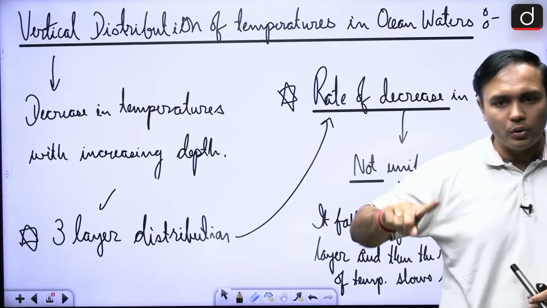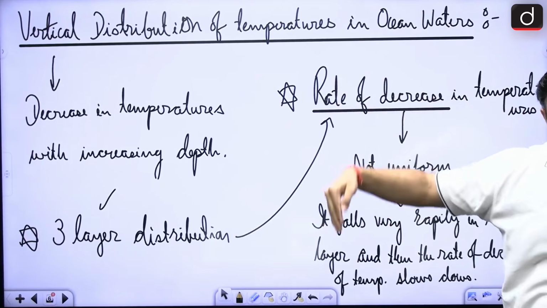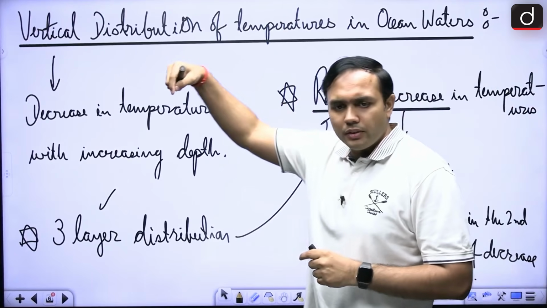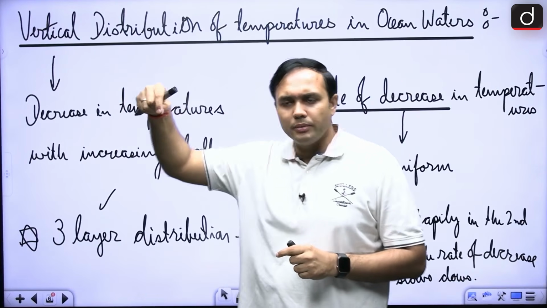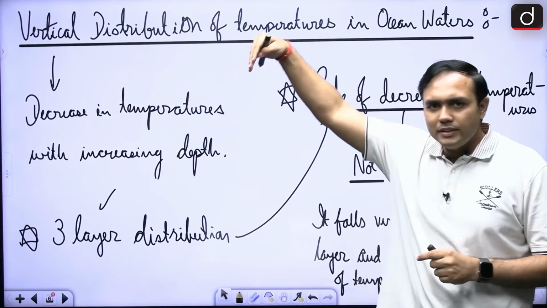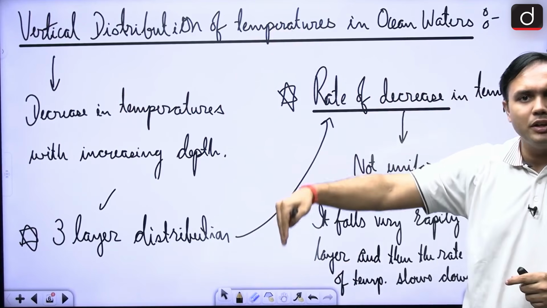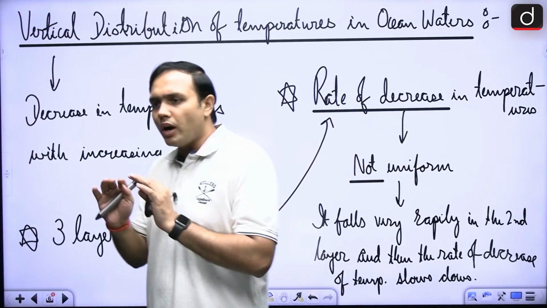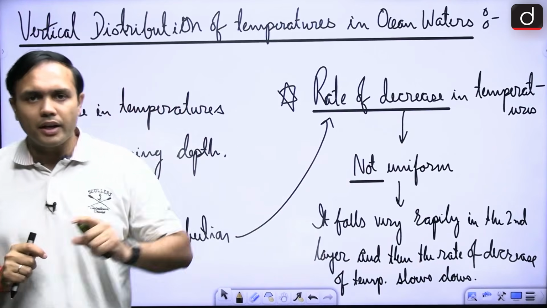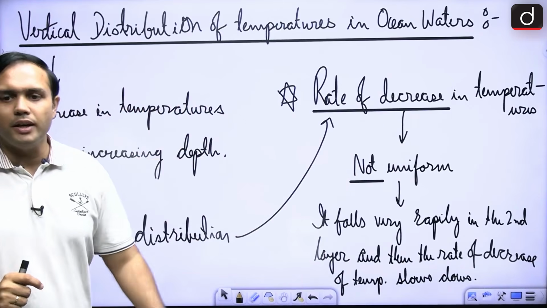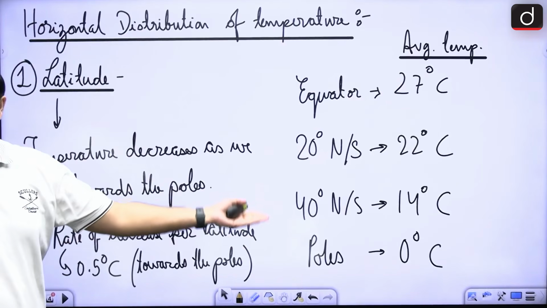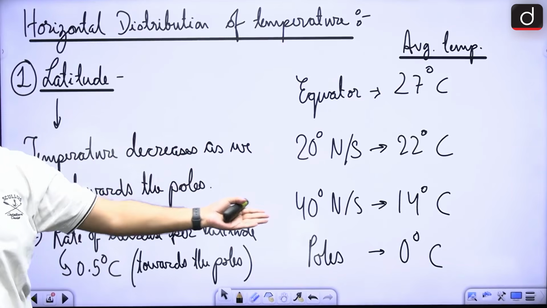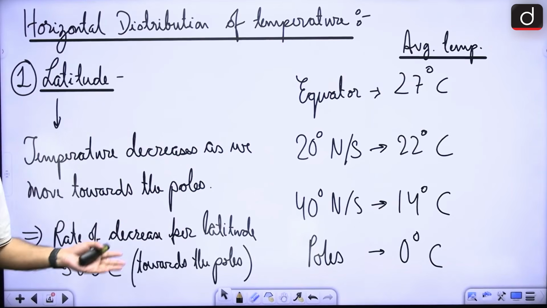Now, as we move towards the vertical distribution of temperature, there is a decrease in temperature with increasing depth. We are going to explore how this decrease happens. In case of latitudes, we have already seen that as you move from the equator to the poles, there is a steady decrease of around 0.5 degrees Celsius.